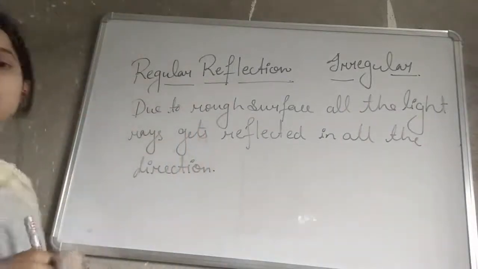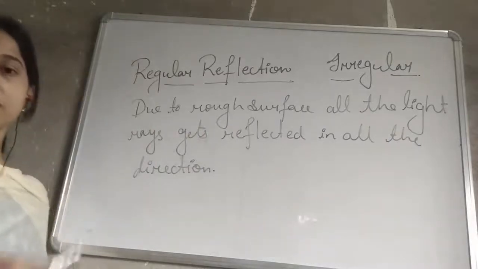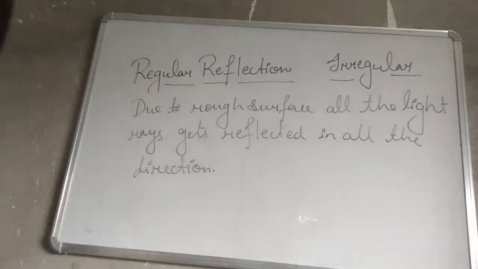So this is the definition of irregular reflection. Before that was the definition of regular reflection.